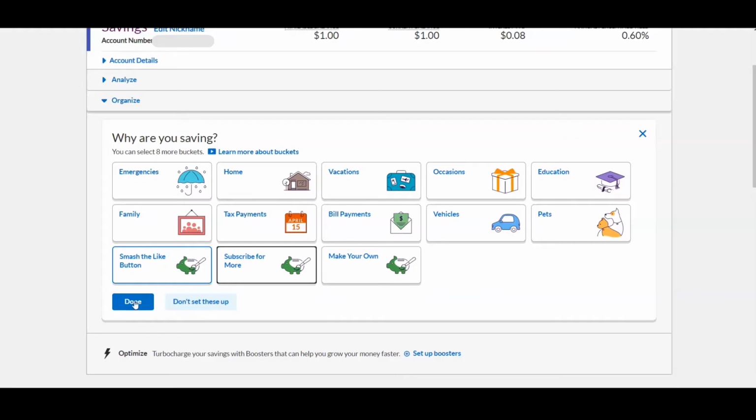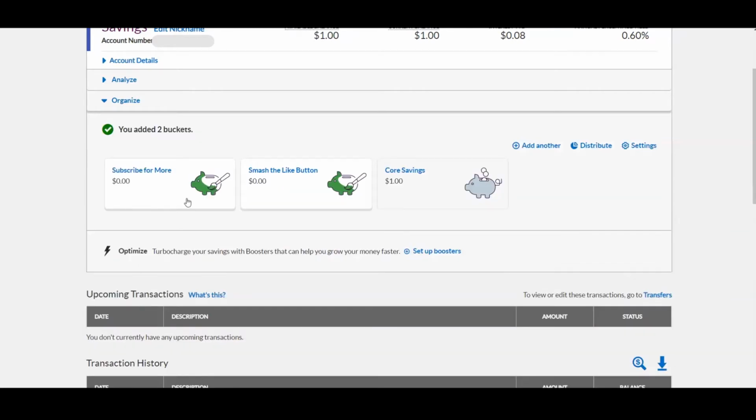Then I'll click Done, and there we go. We have our 2 buckets created. Now, there is always the default core savings bucket, so anything that's not designated into one of the custom or one of the pre-designated buckets that you decide to put into your account, it will go into core savings. That's just kind of the default that they have.